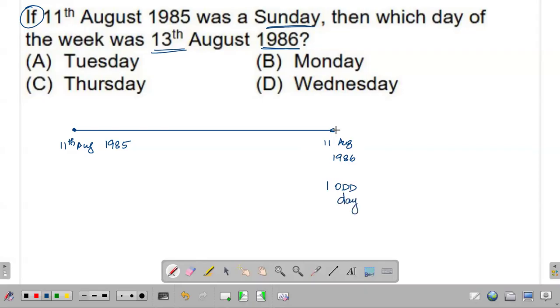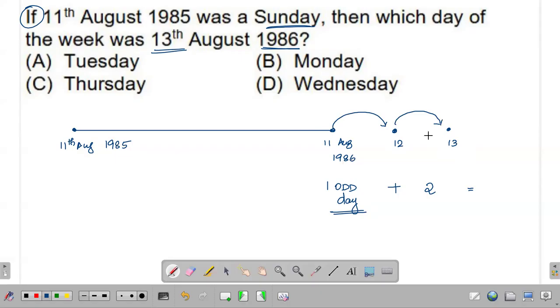Now, we have to travel till 13th August 1986, right? So we have to consider 12th August and also 13th August. So we have to consider 2 more days. So we will add 2 to this. Okay. So altogether, from 11th August 1985 to 11th August 1986, it is one odd day, it being a non-leap year. Now from 11th to 12th, it's one day. 12 to 13, it's another one day.